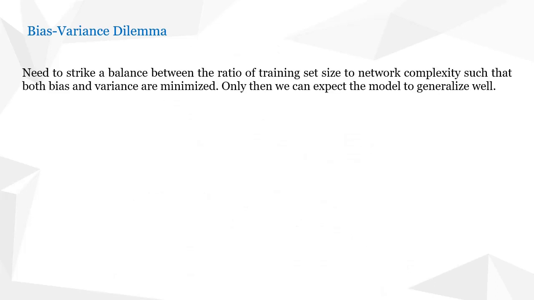From the discussion we had till now, we can observe that one needs to strike a balance between the ratio of training set size to network complexity such that both bias and variance are minimized. That means one has to choose a proper training set and a sufficient number of weights, which represents network complexity, in such a way that both bias and variance are minimized. Only then can we expect the model to generalize well. Otherwise, it is difficult to generalize.